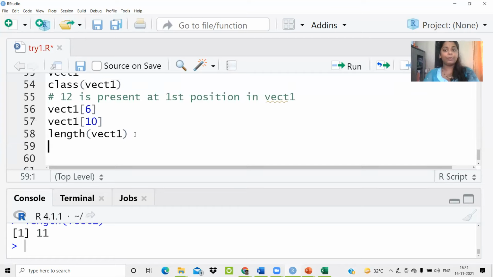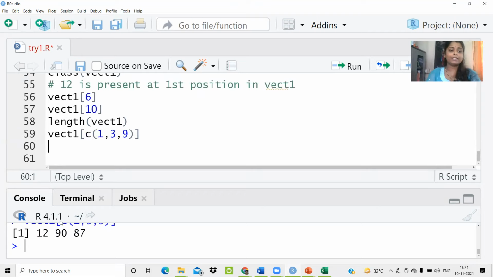What if I want to fetch more than one element? That means I want to fetch first element, third element, and ninth element. Then I'll write like this, vect1. I have to write multiple entries. So I'll write 1, 3, 9, something like this. I have to make use of the C function, concatenation function, because whenever you want to write more than one entry, it's compulsory to use the concatenation function. Run this and just try to see the output. So these are the elements present at the first, third, and ninth position of your vector. I hope this part is very clear to you.